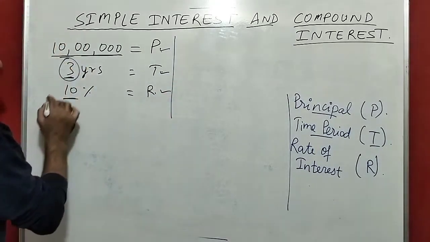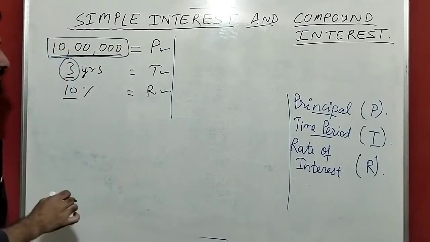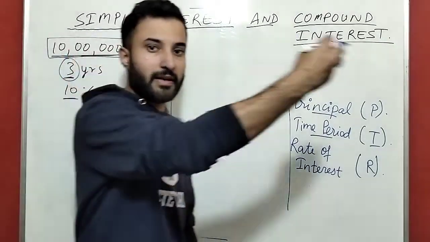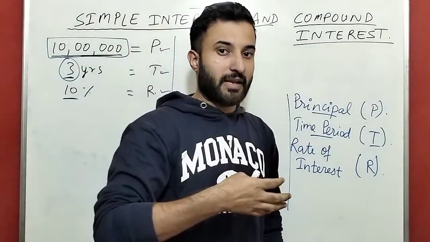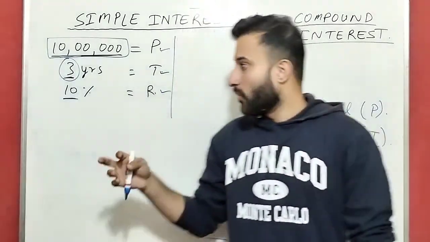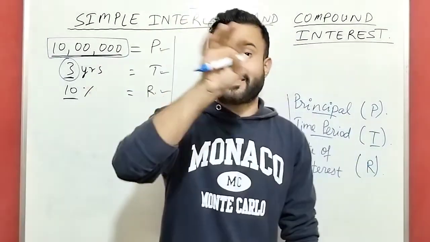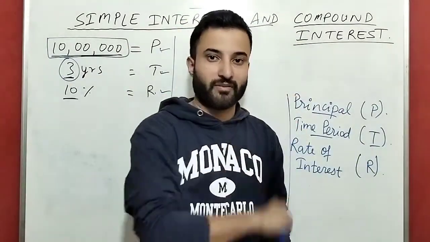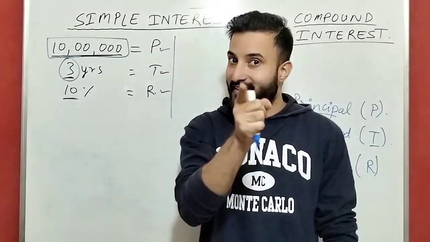After 3 years I return the 10 lakh rupees, but the bank will not accept only the 10 lakh. According to this rate of interest, you have to pay the extra charge for the 10 lakh rupees. That extra charge is the interest.